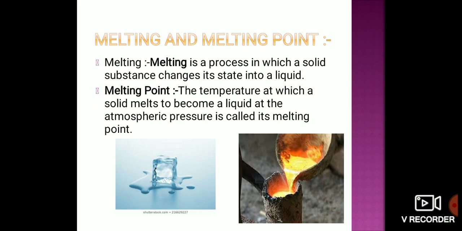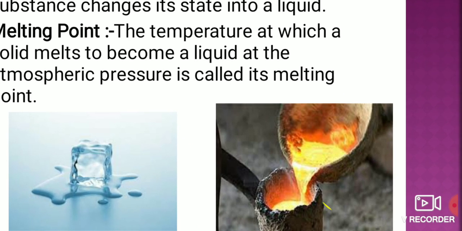I have just told you that the melting point of ice is 0 degrees Celsius. In the next image, the melting of iron is shown. If you see, the iron metal has been melted. There are iron gates and various substances made of iron, but you have never seen them melting, while you can see ice cubes melting. Why? Because the melting point of different substances is different. At 0 degrees Celsius, iron will never melt, but ice will start melting.